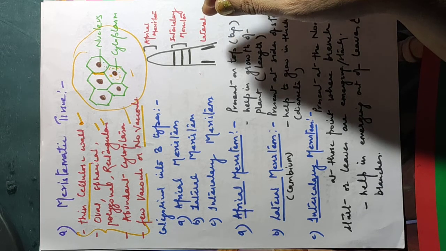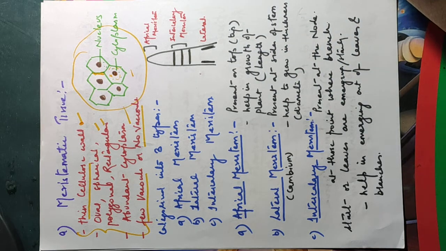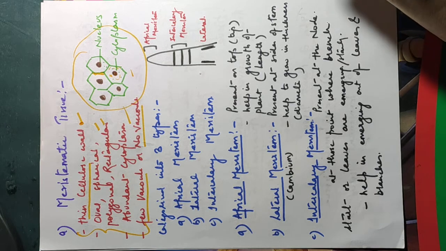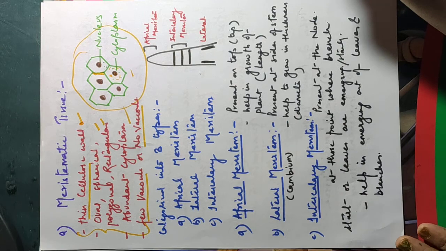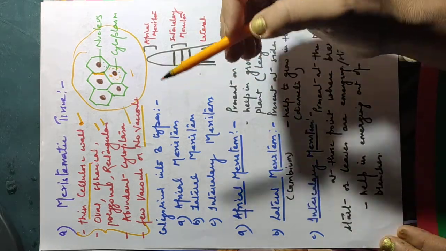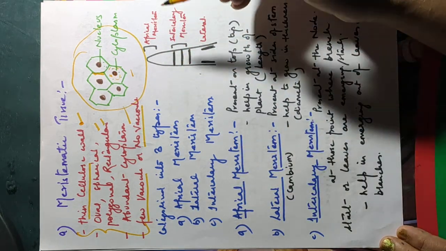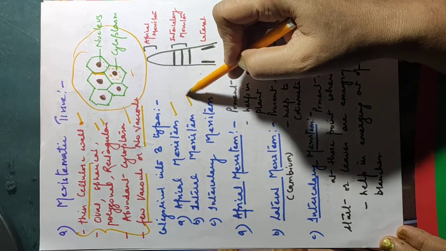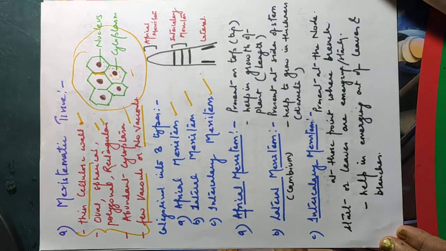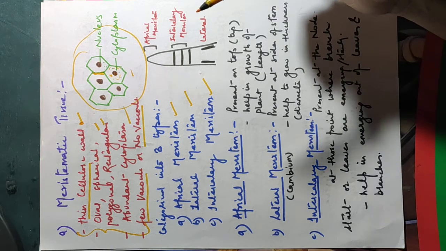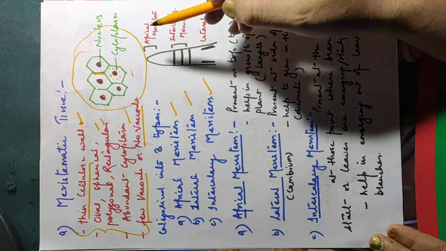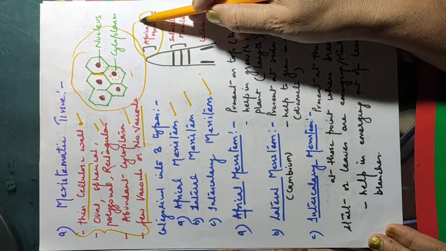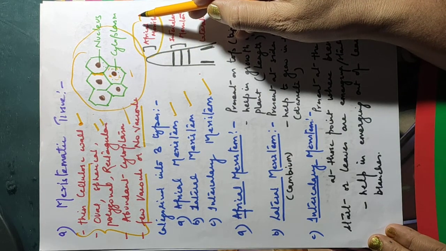See, according to the position in the plant, meristems are of three types. ठीक है ना? As you know, plant tissue is divided into meristematic and permanent tissue. So according to the position in the plant, meristematic tissues are of three types: apical meristem, lateral meristem, and intercalary meristem. Now, what is apical meristem? It is present at the growing tip of stems and roots.